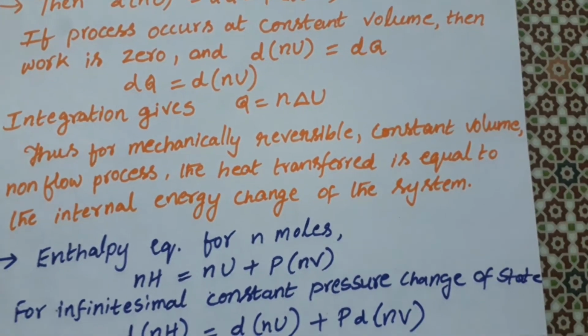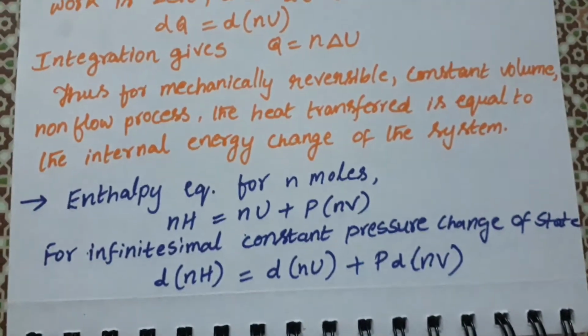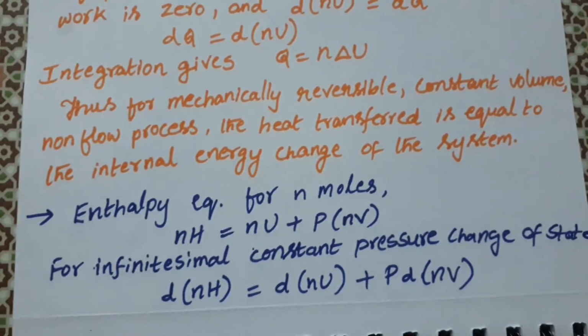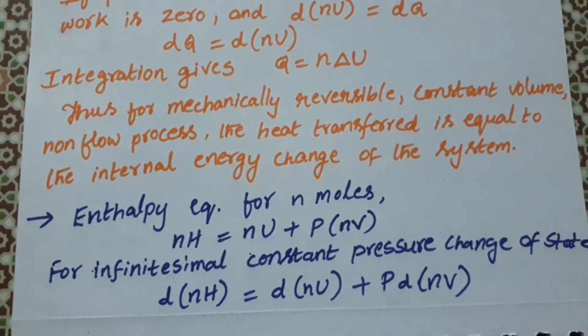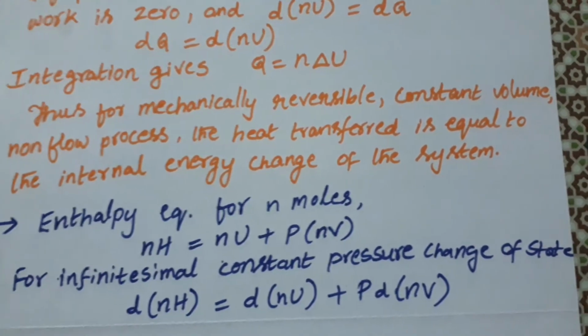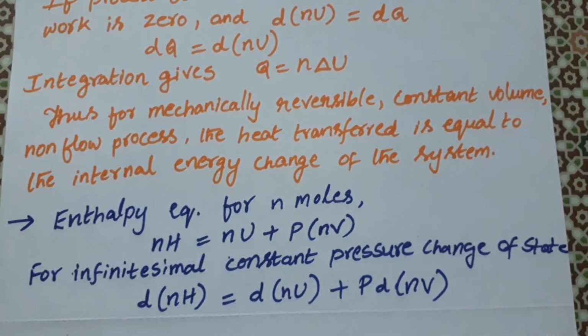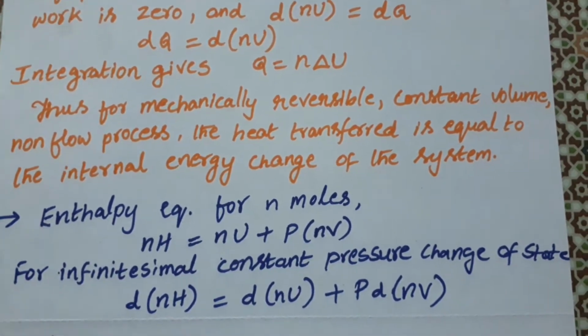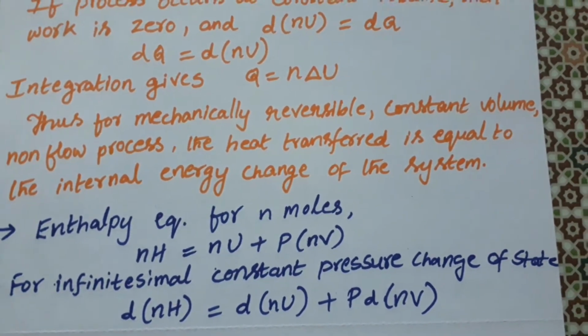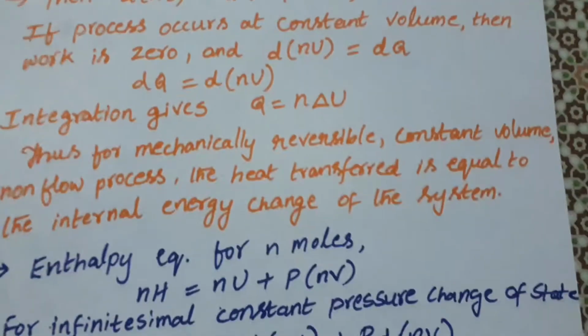Similarly, we can write the enthalpy equation for n number of moles: nH is equal to nU plus P(nV). So for an infinitesimal constant pressure change of state, d(nH) is equal to d(nU) plus P d(nV).